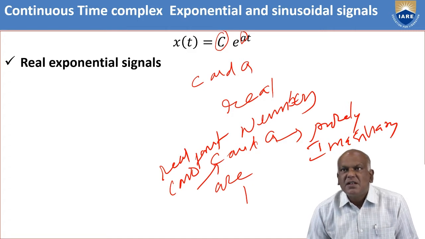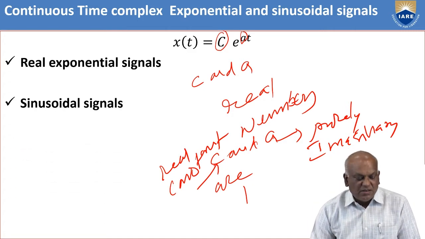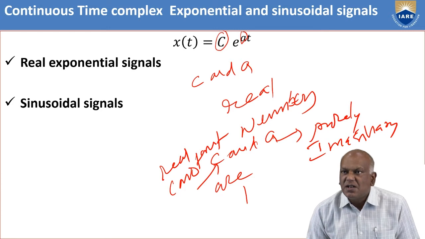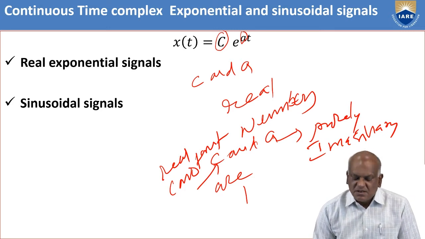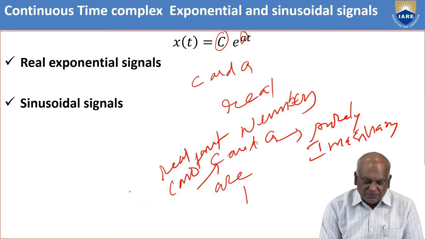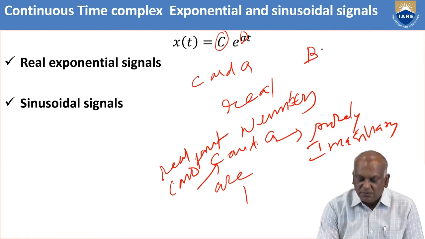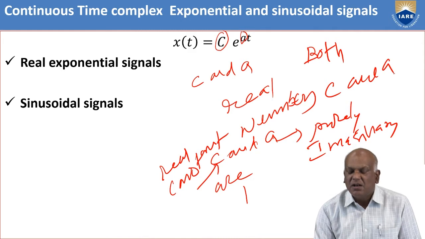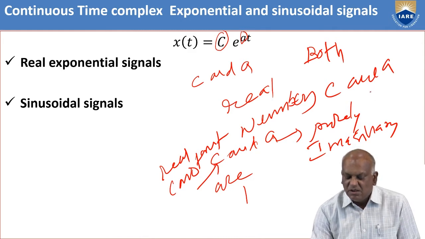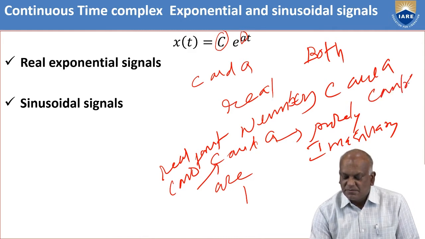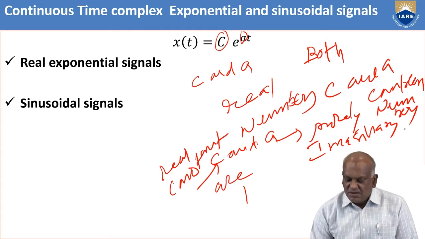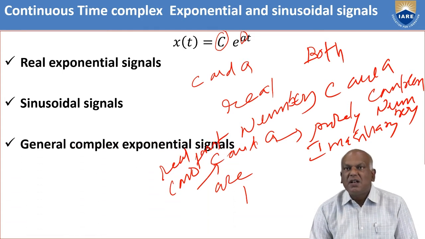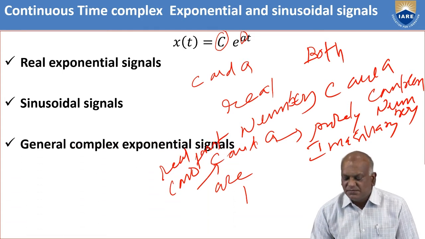Such signals are called sinusoidal signals. Suppose both c and a are complex numbers. That is called a general complex exponential signal.